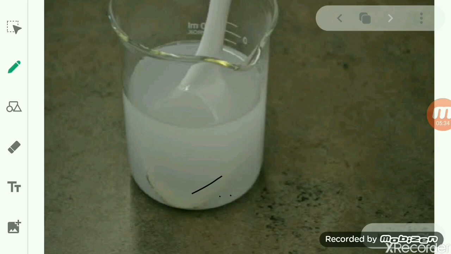It is not perfectly transparent, but you can see the base of the spoon with which you mix the soap in the water. So it is not properly transparent, but somewhat translucent.